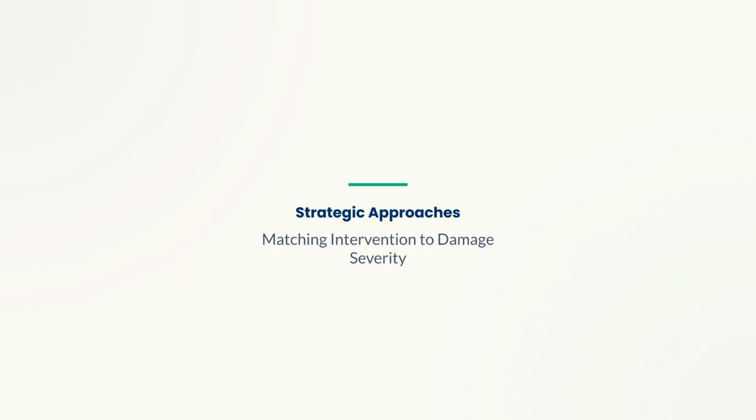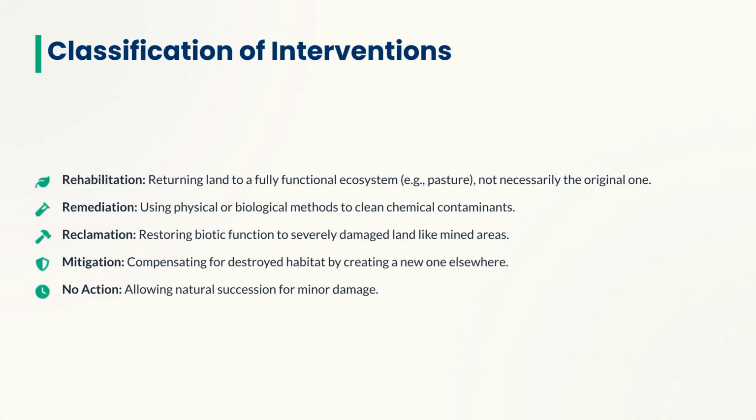Let's look at strategic approaches, matching intervention to the severity of the damage. Interventions include rehabilitation, which returns land to a functional ecosystem. Remediation cleans contaminants. Reclamation restores biotic function to severely damaged land. Mitigation creates new habitat to compensate for destroyed one. Finally, no action allows for natural succession of minor damage.